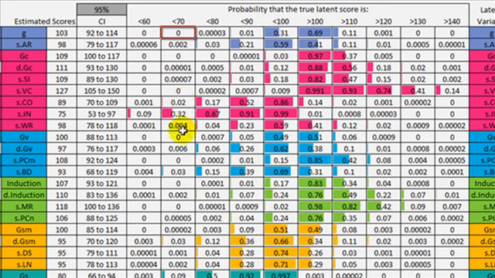What's the probability that it's less than 70? Well, again, it's probably 0. What is the probability that it's less than 80? Well, now it's a very low probability, 0.00003. Not very likely. What's the probability that it's less than 90? Well, you've got about a 1% chance of that. What's the probability that it's less than 100? Well, it's a pretty substantial risk at this point, so it's pretty likely that it's less than 100, but it's probably not. There's a 69% chance that it's greater than 100, 31% chance that it's lower than 100.